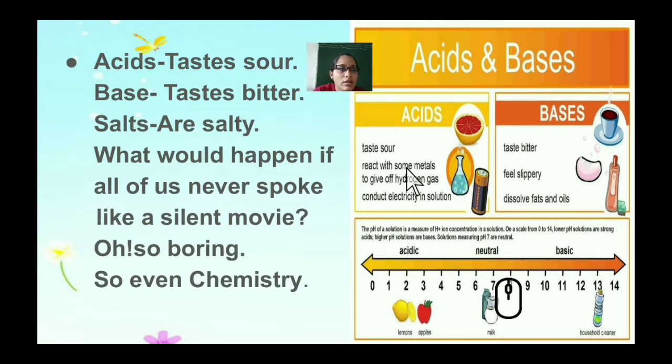So bases, you can see some of the bases here, taste bitter, feel slippery as soap, and dissolve fats and oils. Now pH, the hydrogen ion concentration of a solution, is a measure of the hydrogen ion concentration in a solution. That is, pH is a measure of how much hydrogen ion is present in that particular solution. On a scale, it starts from 0 to 14.